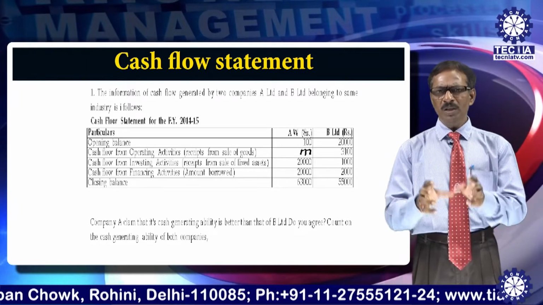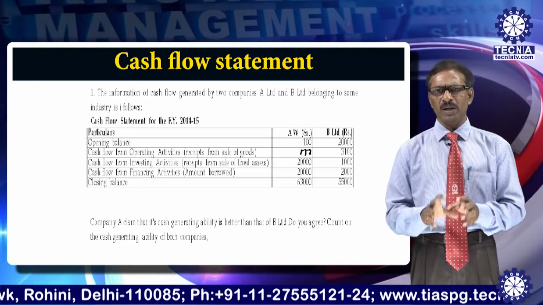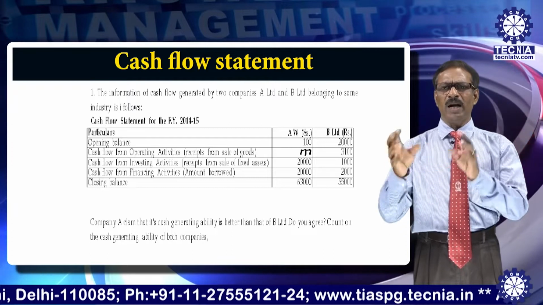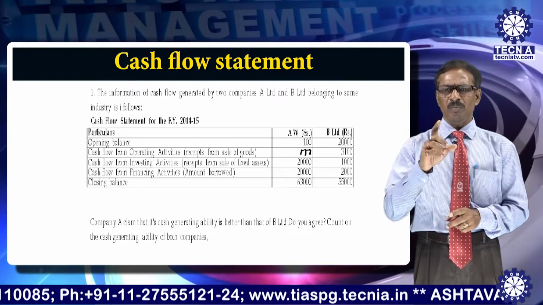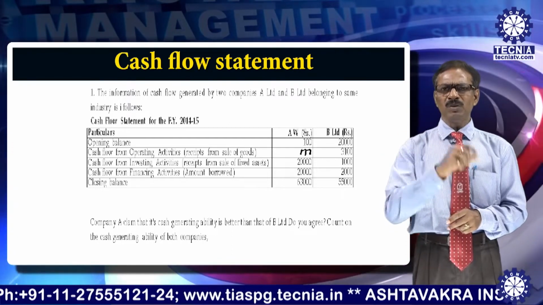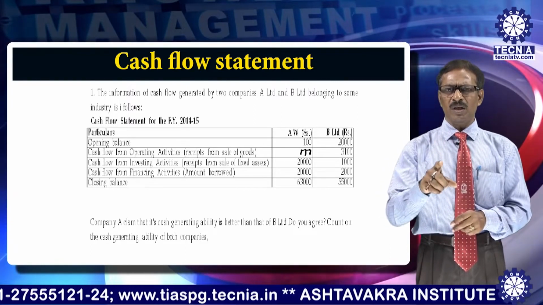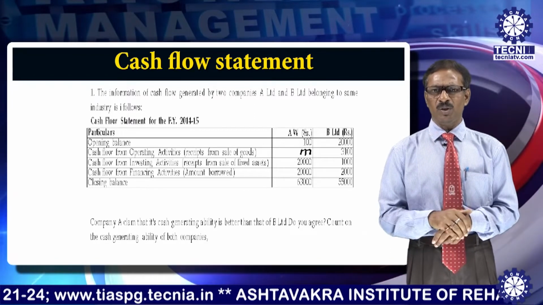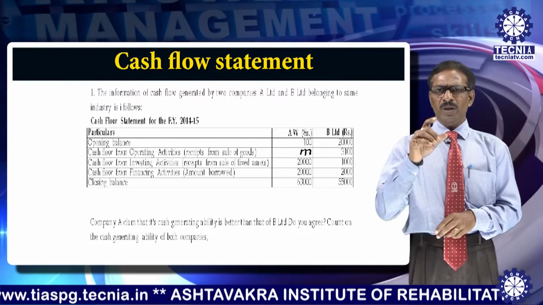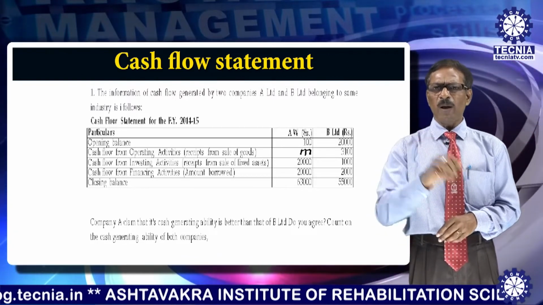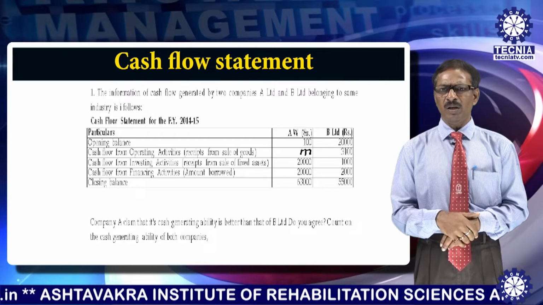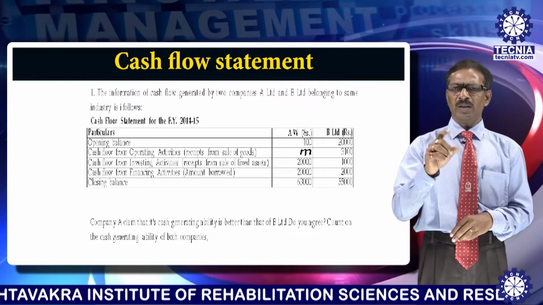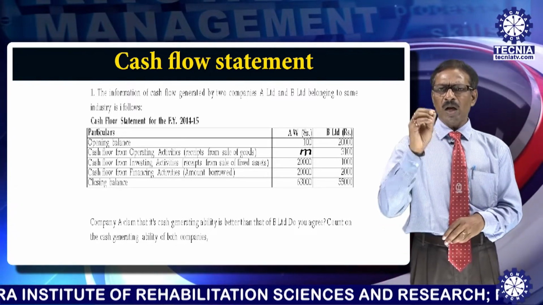So to measure the performance of a particular company, whether it is stronger than the other, the most important identified point is income from operating activities. In that case, A Limited is earning only 5,000 from operating activities, and for B Limited the cash flow from operating activities is 30,000.